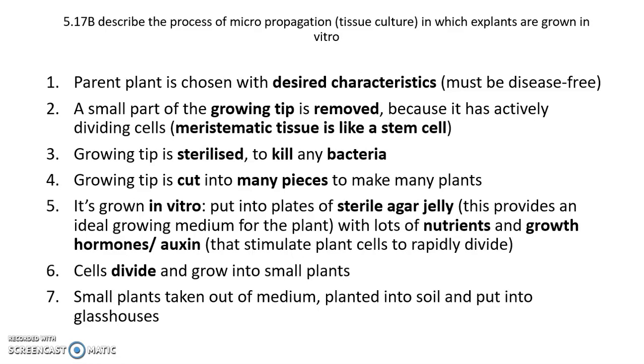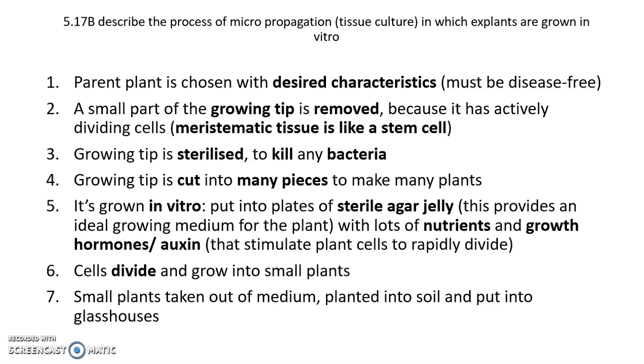For number 2, what I want you to think about here is that the growing tip of the plant is meristematic. That means it can undergo mitosis. So the plant's growing tips, the root and the shoot, in fact, are meristematic tissue. It's tissue that can undergo cell division by mitosis repeatedly. So that's the part that we need to remove. And just to make you appreciate that meristematic tissue in plants is exactly the same as a stem cell within an animal. So they're undifferentiated and they retain their ability to divide.